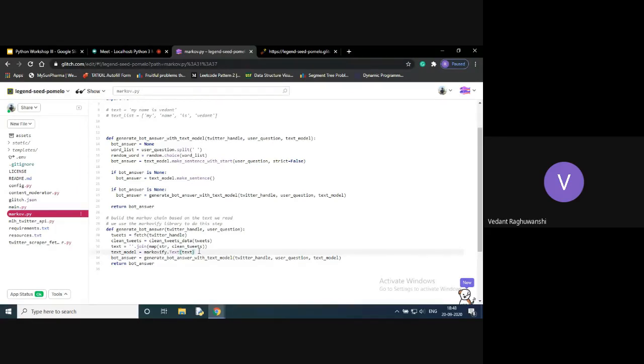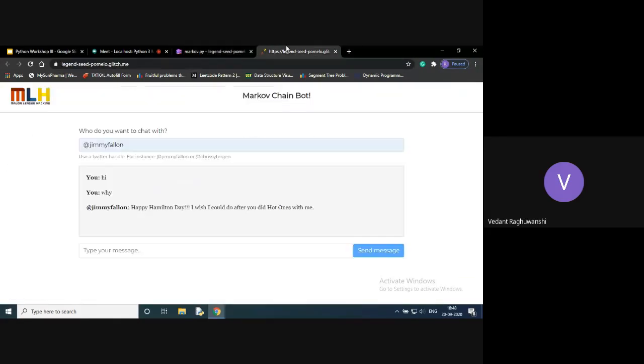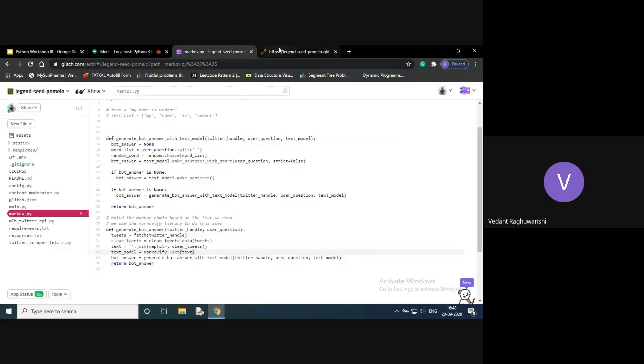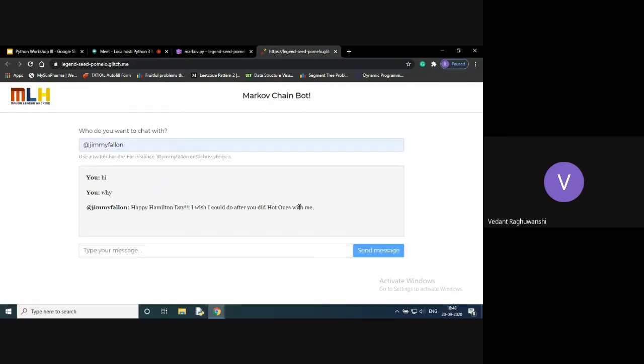After calculating those probabilities, it makes a sentence out of those words and returns it to us. So these are not actually tweets which were created by Jimmy Fallon, but a meaningful sentence created by jumbling those tweets which were made by Jimmy Fallon.